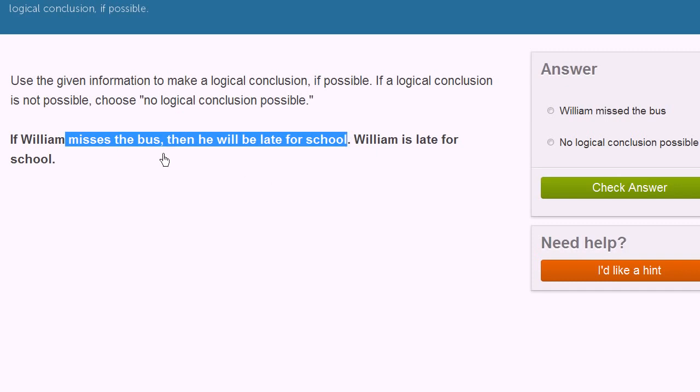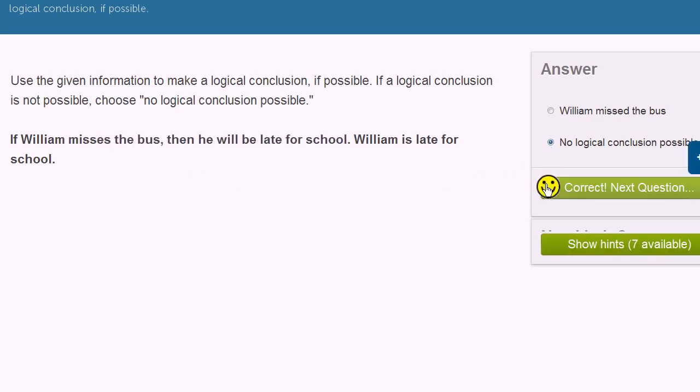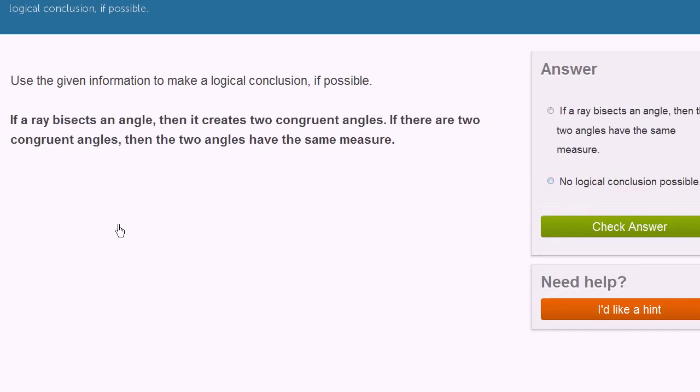They just say if he misses the bus, then he is late for school. Now, if they said he is not late for school, then you know that he didn't miss the bus, because if he did, he would have been late. But there's many ways to be late, not just missing the bus. So we don't know for a fact that William definitely missed the bus. Let's do a few more of these.